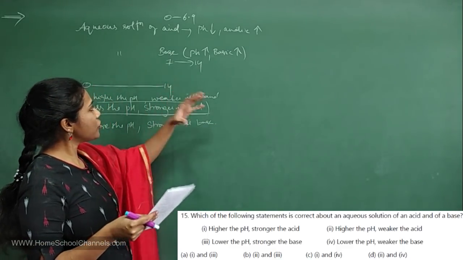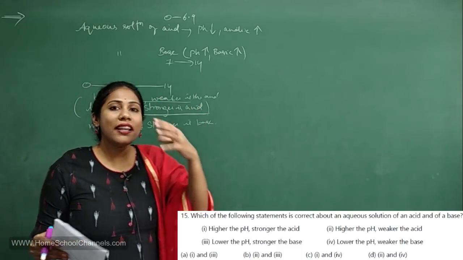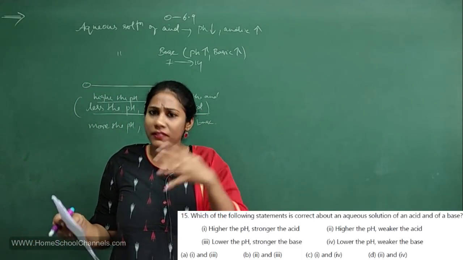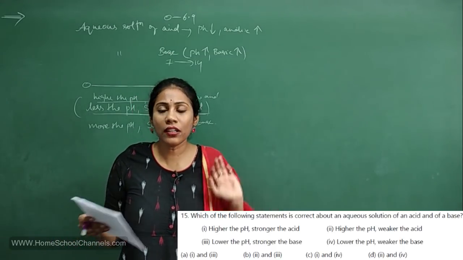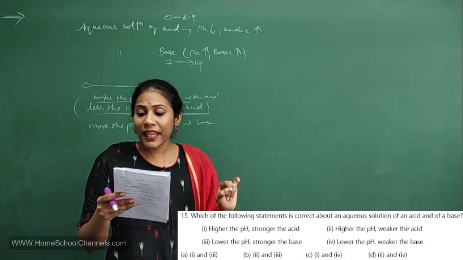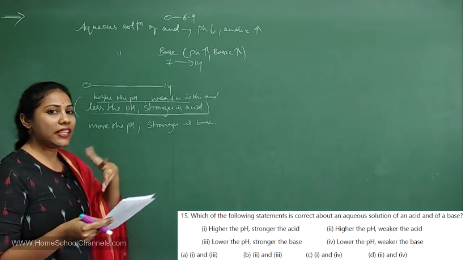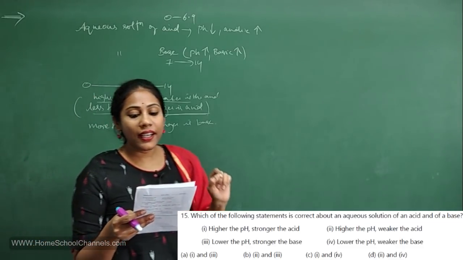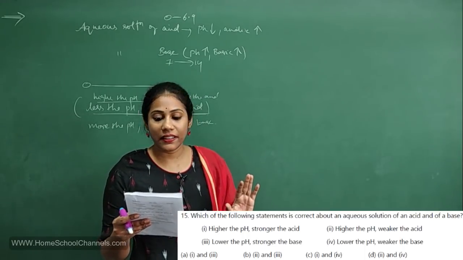No, for strong bases, the pH values must be very high. If you have values around 12, 13 and 14, they are called strong bases, isn't it? So the third statement is wrong. Coming to the fourth statement, lower the pH, weaker is the base. Yes, that is correct. So statement 2 and statement 4 are correct, right?